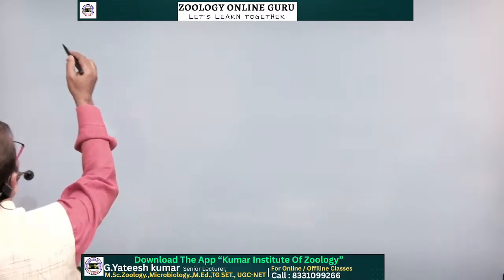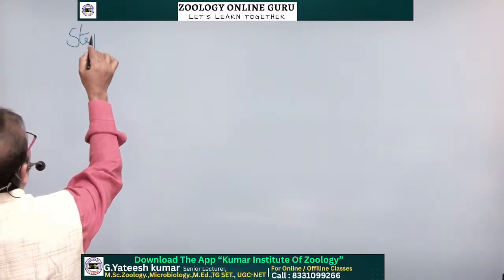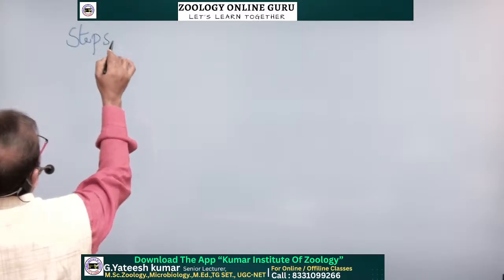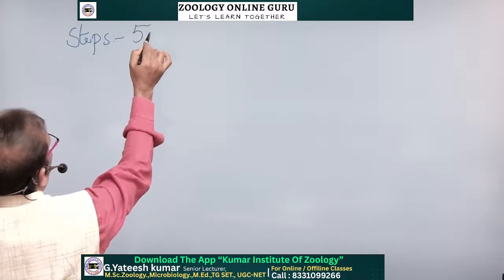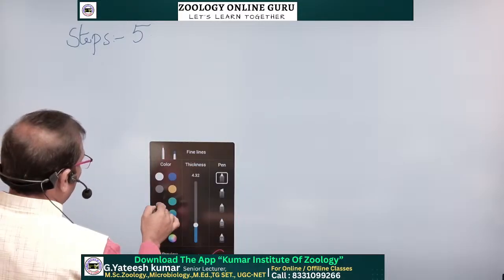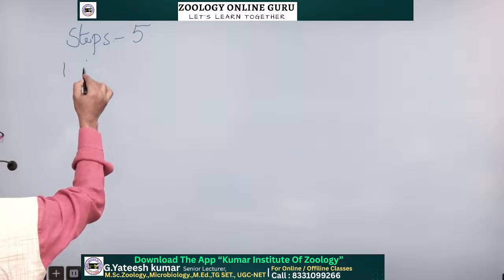Next, in respiration, we are going to discuss the steps in respiration. What are the steps we are going to discuss in the total respiration topic? We divided it into 5 steps, for our convenience. Number 1, breathing.